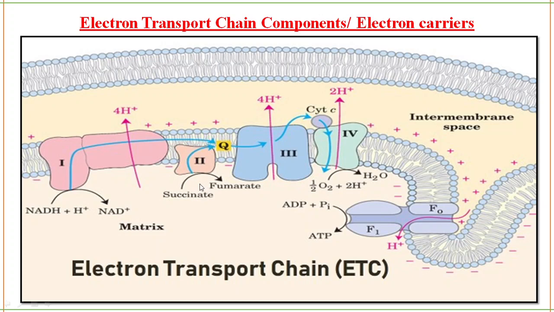For that step, you have an enzyme called succinate dehydrogenase. That enzyme is provided by complex 2. Do you understand what I'm saying? I'm saying that complex 2 is called succinate reductase.